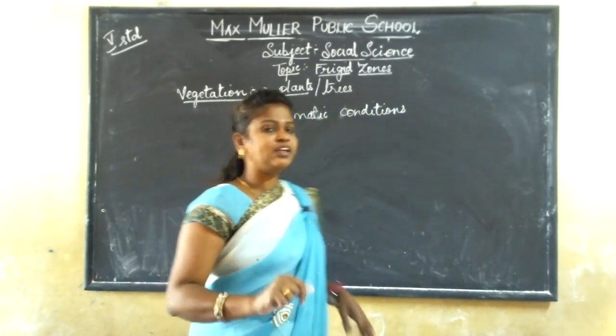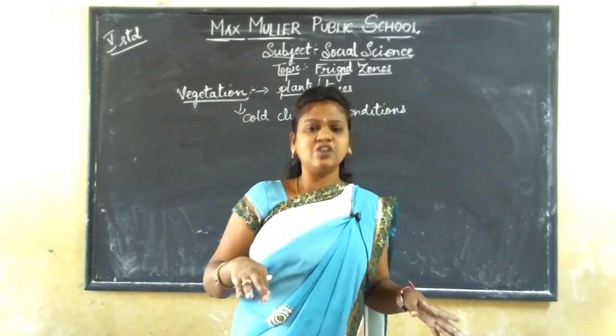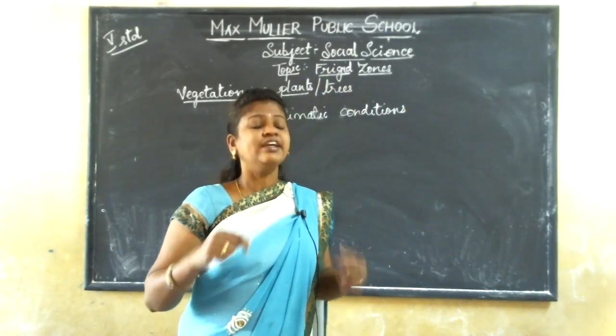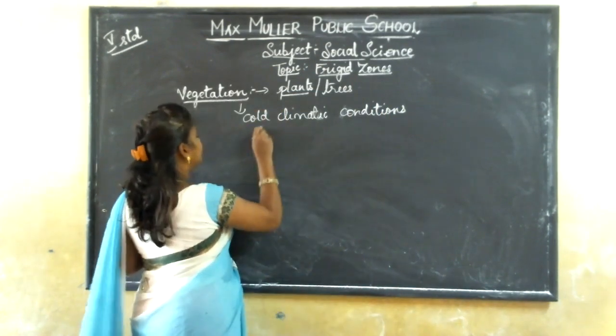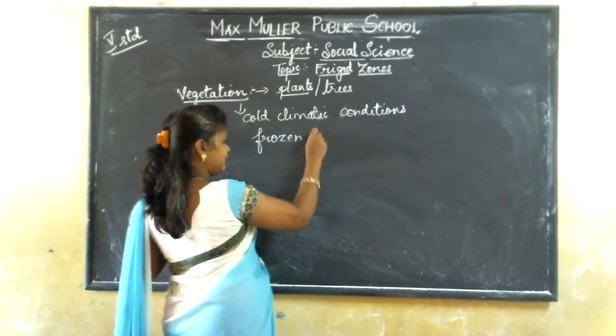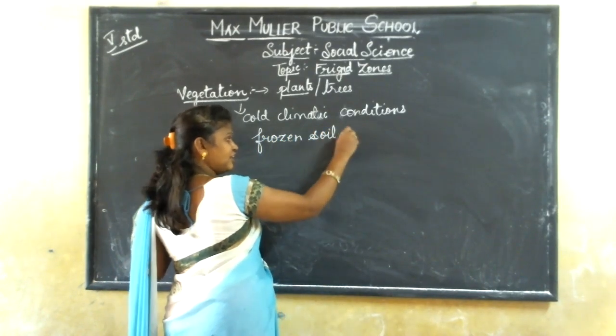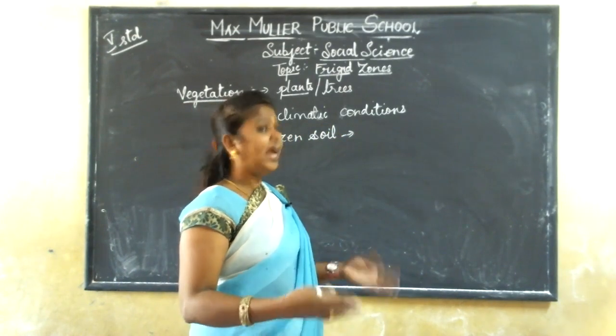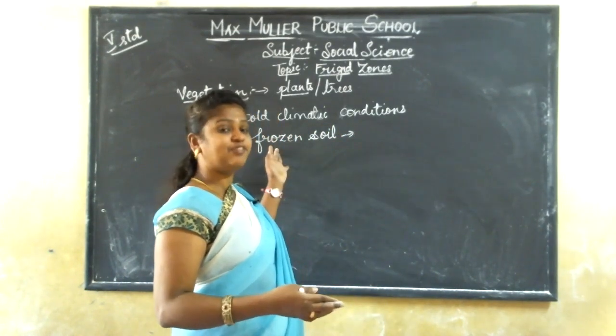And you all know that even the soil is frozen. So here the frozen soil means even the soil is converted into ice. That is called frozen soil.